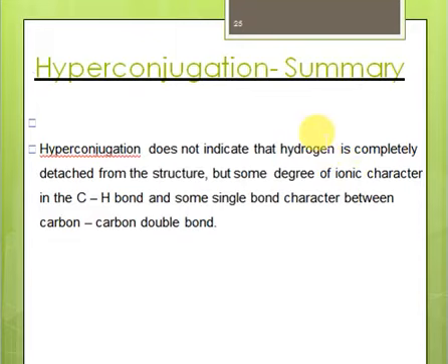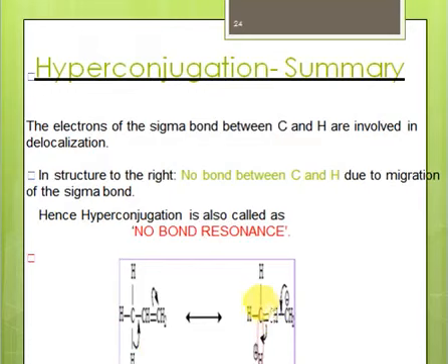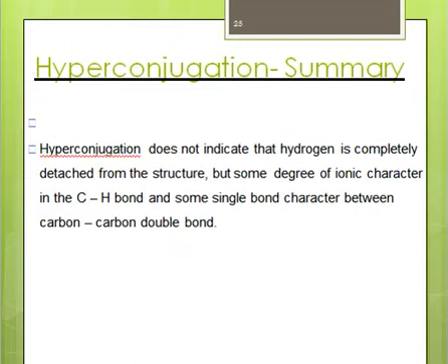Hyperconjugation does not indicate that hydrogen is completely detached. Hydrogen is not lost completely, but there's some sort of ionic character in the C-H bond, right? Although they are not directly bonded through a covalent bond, there's some ionic character, and similarly there's some single bond character in the carbon-carbon double bond as well. So this is not a pure double bond, right? There's also some single bond character. This has some single bond character and there's some ionic character as well, right? So this hydrogen is not completely lost. It still shows some attraction with its carbon, right?